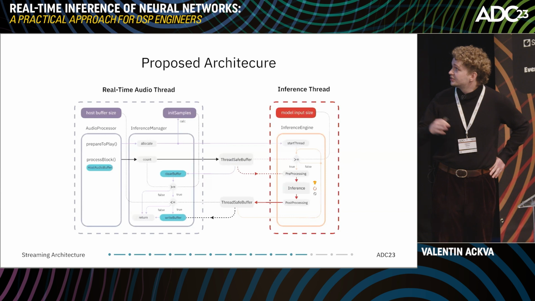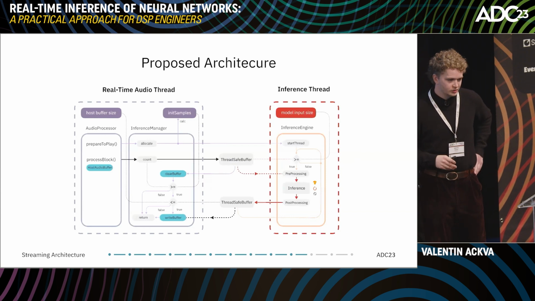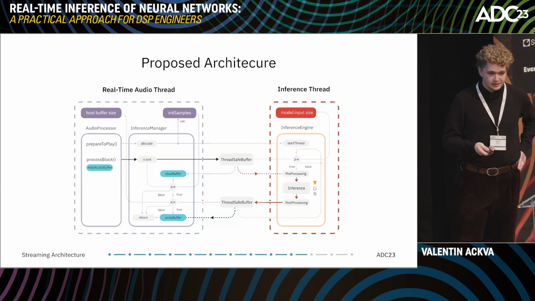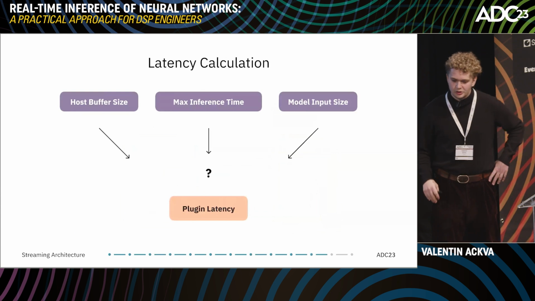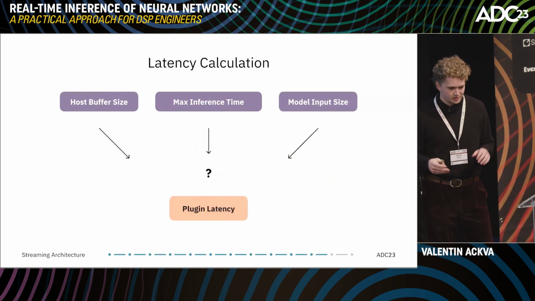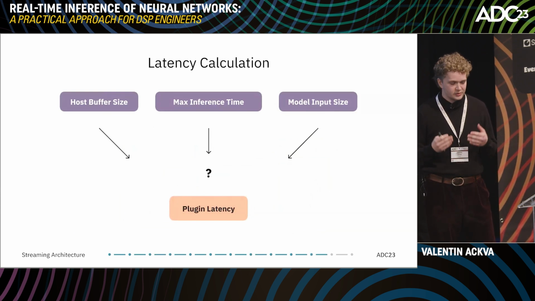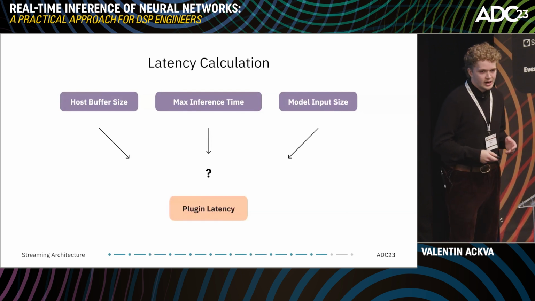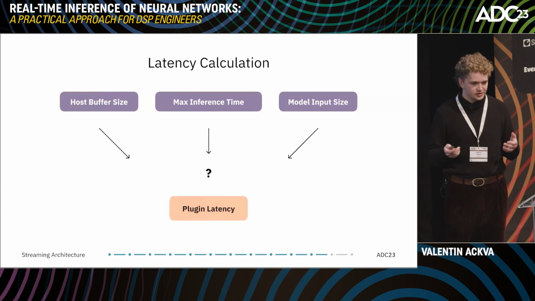Yeah, this is the overall architecture. We will upload the code and the slides for that later. And the next step, we talk now about the latency we add, and the numbers that play a role: the host buffer size, the maximum inference time, and the model input size. How can we calculate this latency?